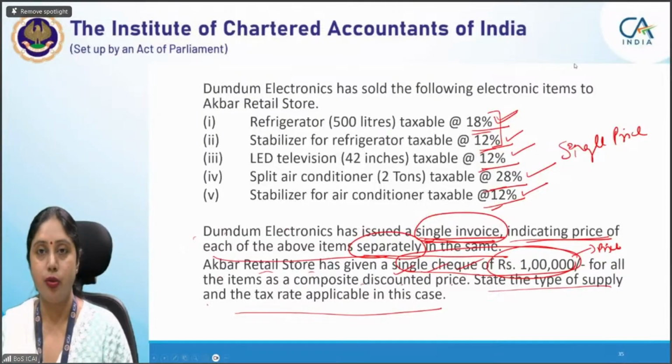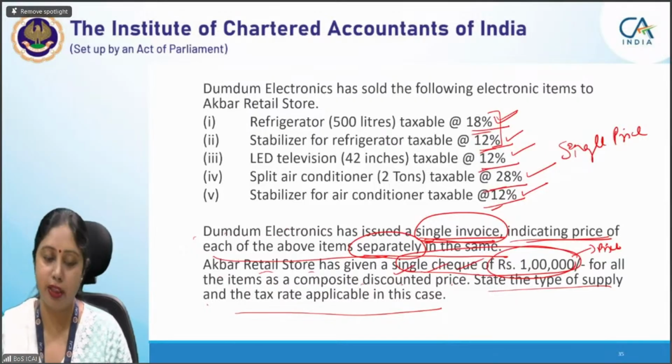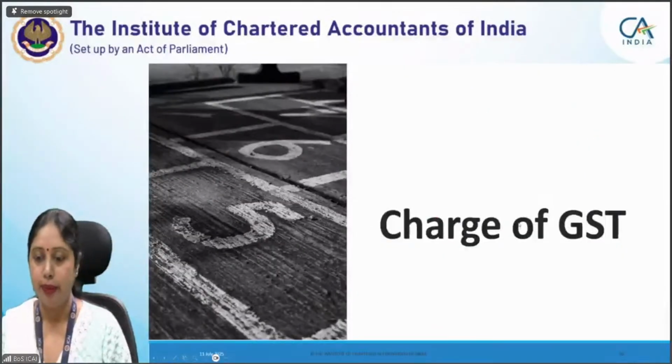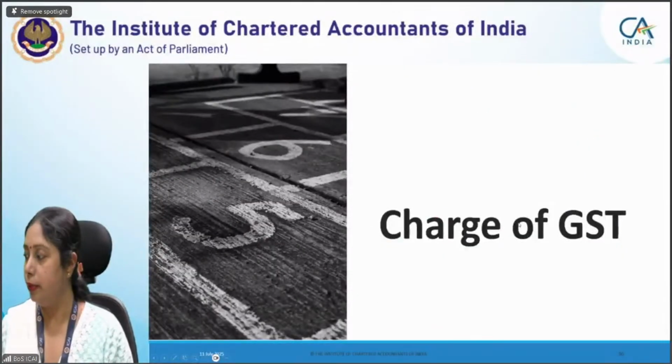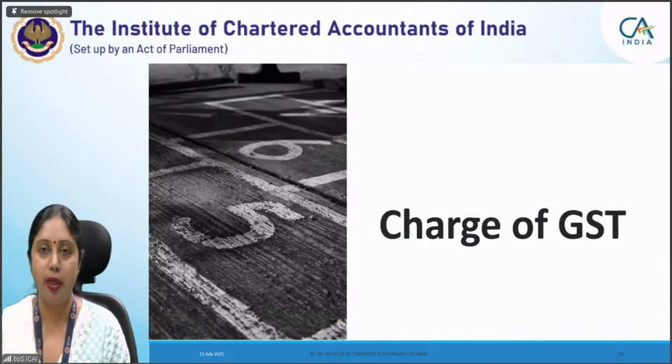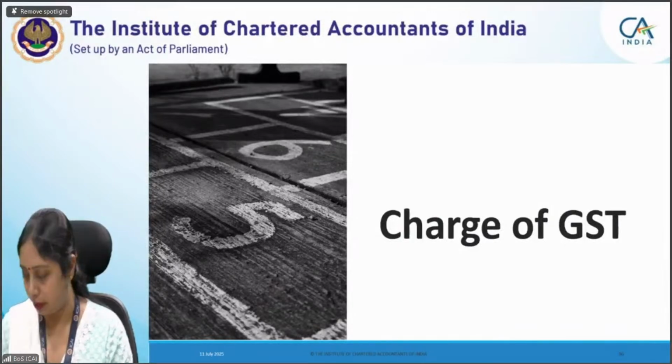Okay. So with this, we have understood the mixed supply. We have revised mixed supply, composite supply, as well as the individual supply concept. Let us move to charge of GST chapter. And if time permits, we'll come back to the remaining questions of the supply under GST chapter also.